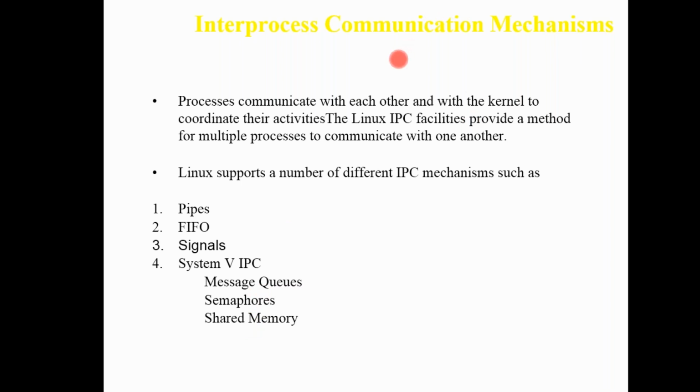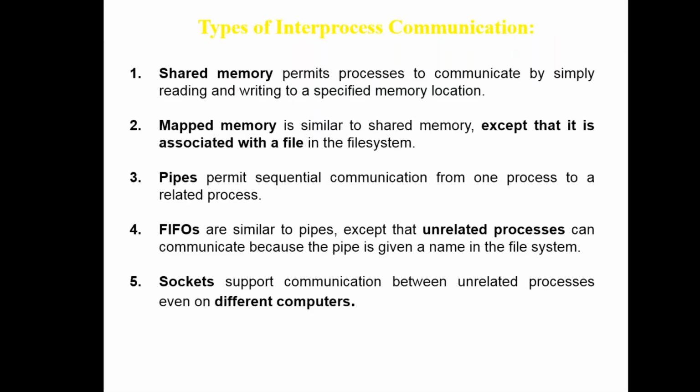Shared memory is simply reading and writing to a specific shared area. Mapped memory is similar to shared memory, except that it is associated with a file in the file system. You are sharing one file among all the processes which are running. That is called mapped memory. And when you talk about a specific area of the hardware, that is shared memory.